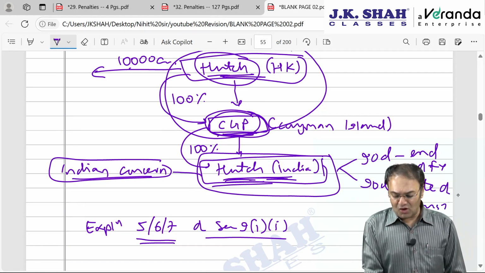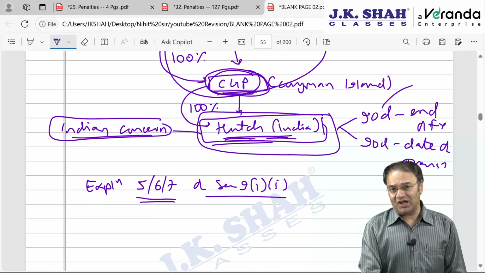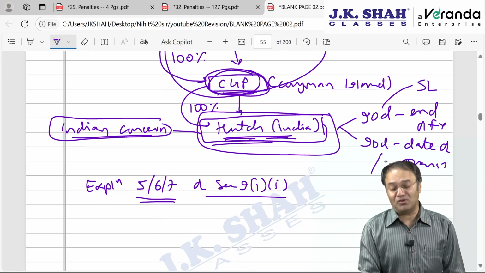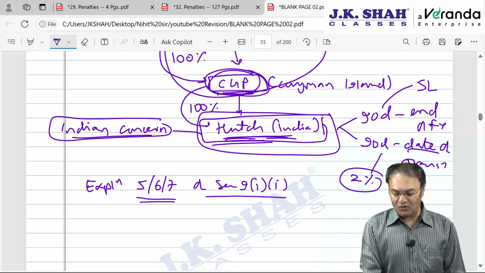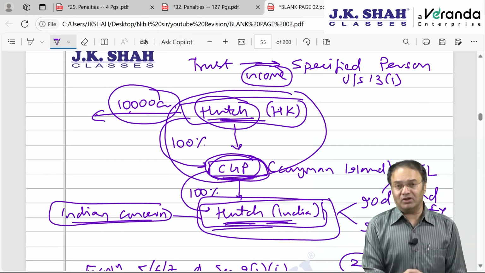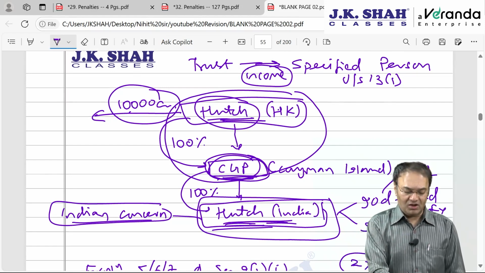If this statement is not furnished, there is a penalty. In case the time limit is 90 days from the end of the financial year, the penalty is 5 lakhs if not furnished. And in case the time limit is 90 days from the date of transaction for a big transaction, then the penalty will be in terms of percentage, 2% of the value of such transaction. Not 2% of capital gain, 2% of the value of transaction.